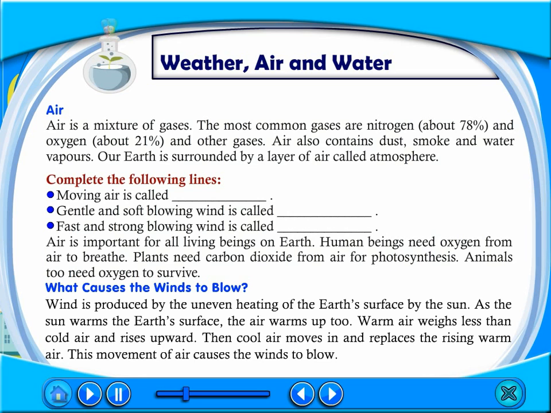What causes the winds to blow? Wind is produced by the uneven heating of the Earth's surface by the sun. As the sun warms the Earth's surface, the air warms up too. Warm air weighs less than cold air and rises upward. The cool air moves in and replaces the rising warm air. This movement of air causes the winds to blow.